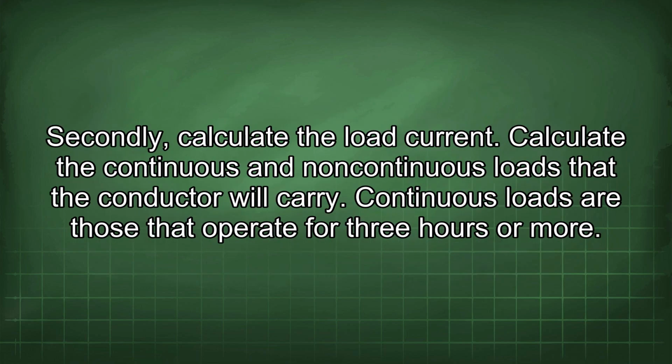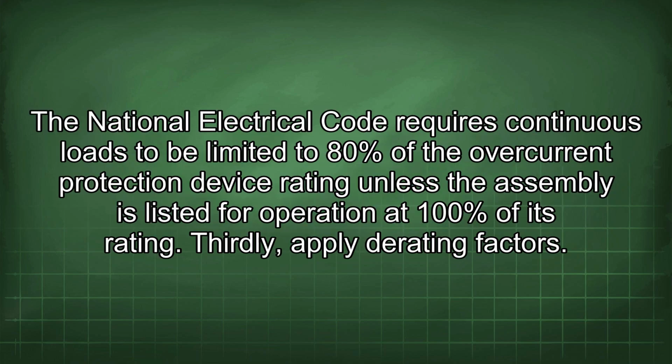Secondly, calculate the load current. Calculate the continuous and non-continuous loads that the conductor will carry. Continuous loads are those that operate for 3 hours or more. The National Electrical Code requires continuous loads to be limited to 80% of the overcurrent protection device rating unless the assembly is listed for operation at 100% of its rating.